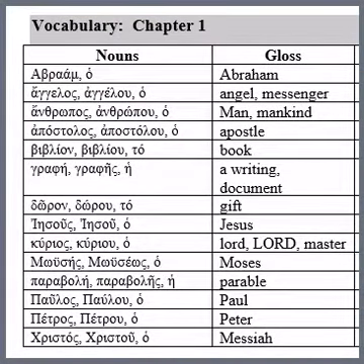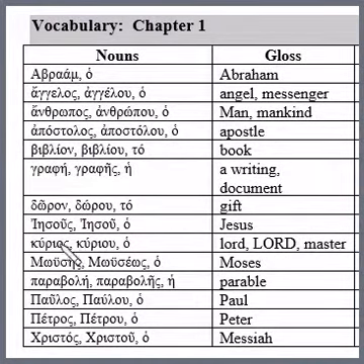So Abraham, ho, you would write down both Abraham and then the comma and the Greek article ho to tell you that's a masculine noun, and you want to memorize that, or write that down on one side of the card and memorize that as part of your vocabulary. The second one would be angelos, angelou, ho, and you would write down all three of those and memorize it as such. Again, I won't really explain why that is for the moment. Just encourage you to do that. I promise you it'll pay off down the road.